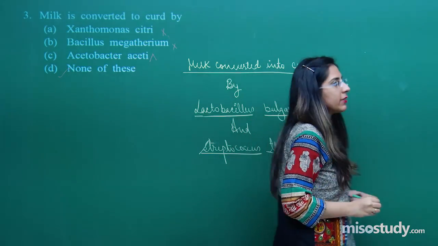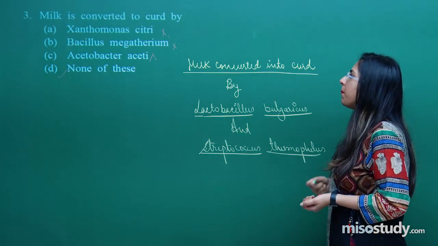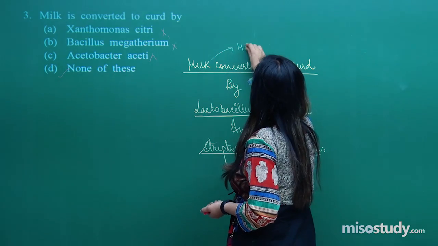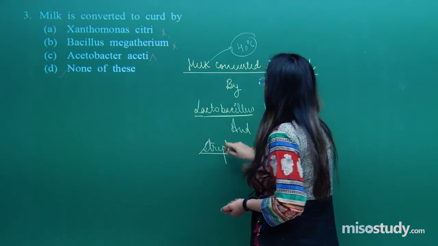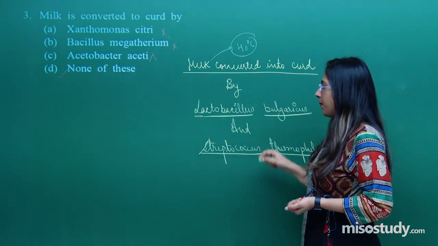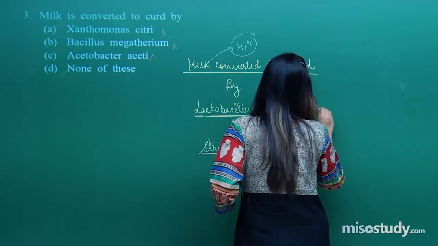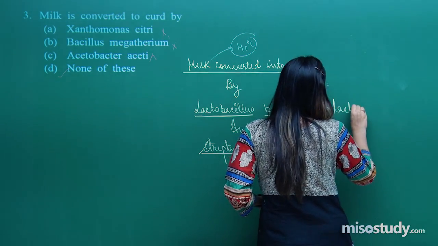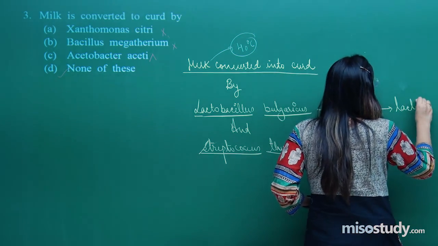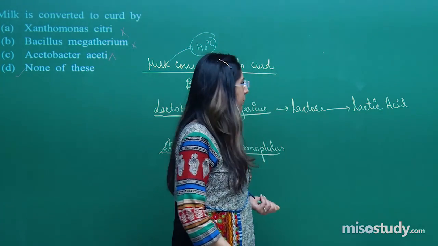Now, how does this curdling of milk occur? How does curd formation occur? Whenever milk is heated to a temperature of around 40 degrees Celsius, these two microorganisms help in conversion of milk into curd. Now, what exactly happens in these two cases? In the case of Lactobacillus, the lactose of milk is converted into lactic acid. Right? This is the first.